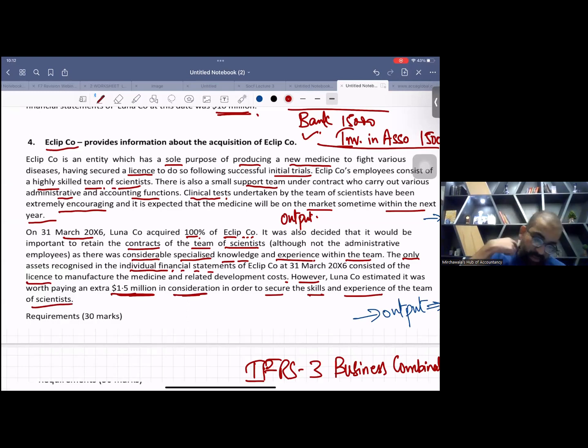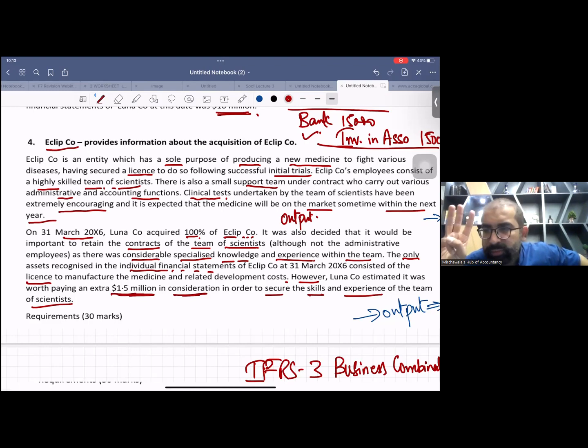Now, in total, there are three issues we have to discuss in this. I'm telling you right now so that you can go very smooth with this question. The first issue, in the first paragraph, according to our old IFRS 3, you can only apply IFRS 3 if that acquisition constitutes the definition of business.